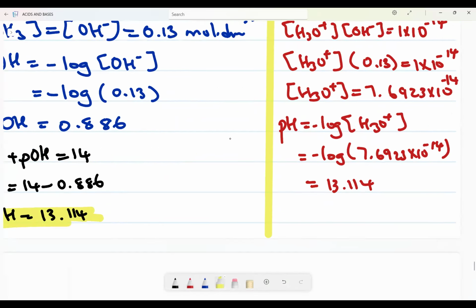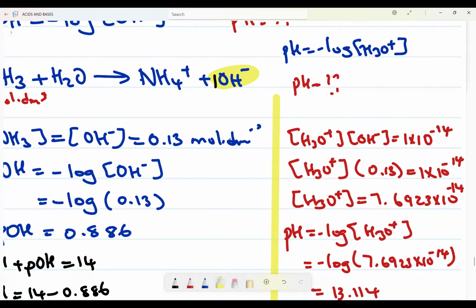Or someone might say, I know the ionization constant of water: concentration of H3O+ multiplied by concentration of OH minus gives me 1 times 10 to the power of negative 14.